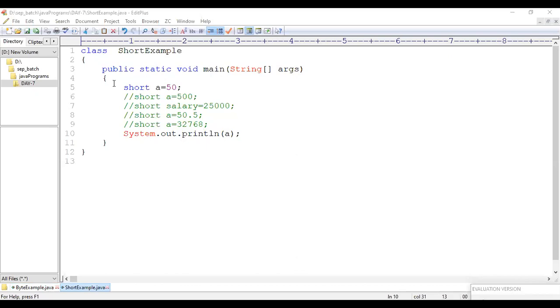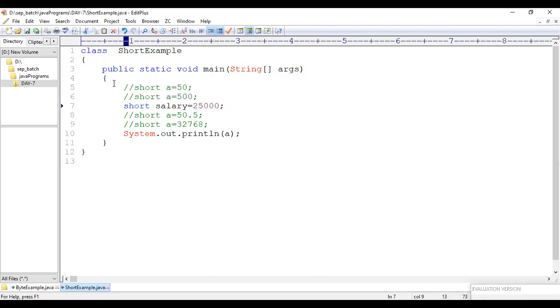Control F2. So 50 it is taking, no issues. Let me comment this one. Let me take it as 500. Is 500 possible with respect to the byte? The maximum itself is 127. Can I give 500 there? Not possible. But here, let me check whether it's going to work. It has to work. Let me compile it and execute it. Yeah, 500 it is taking, no issue.